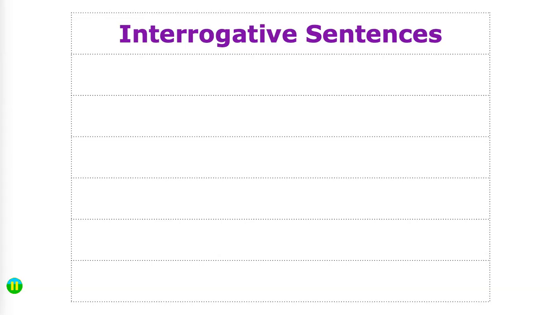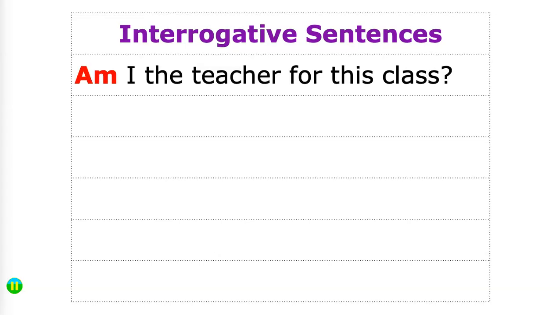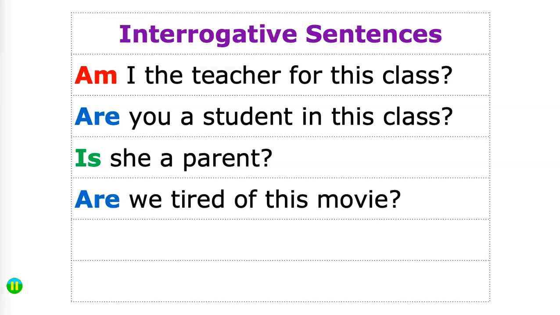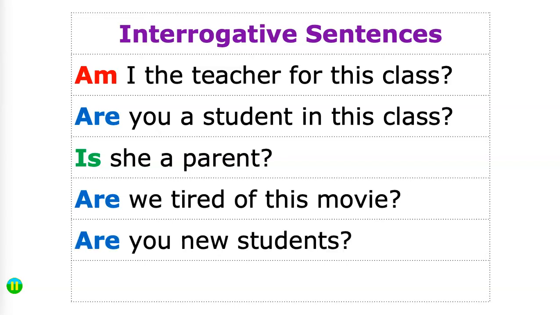Now another kind of sentence is a question. The formal term is an interrogative sentence. Am I the teacher for this class? Are you a student in this class? Is she a parent? Are we tired of this movie? Are you new students? Are they happy? And notice I didn't specify the format, but you can figure it out.